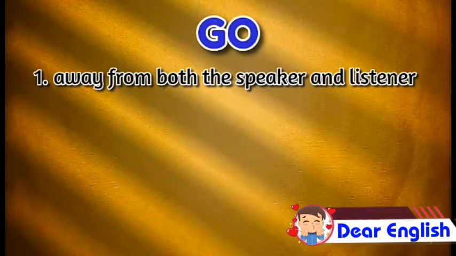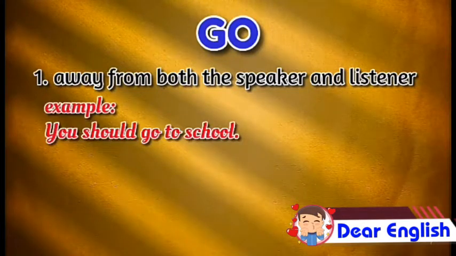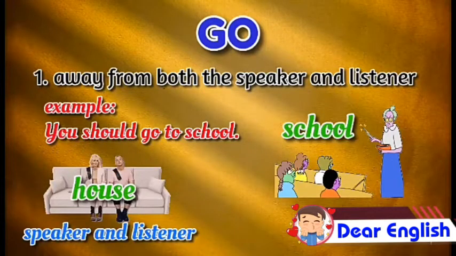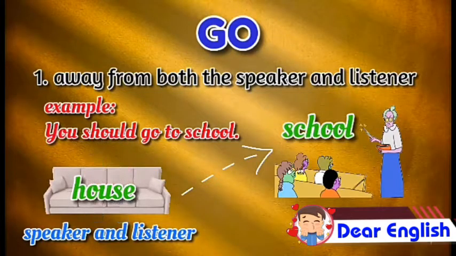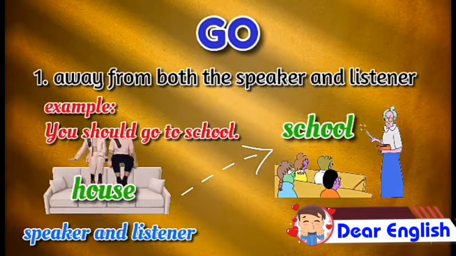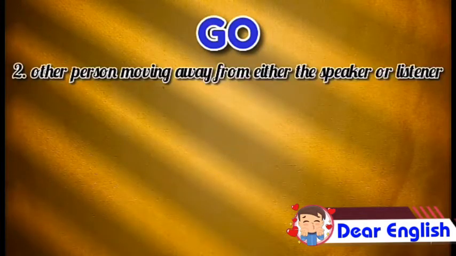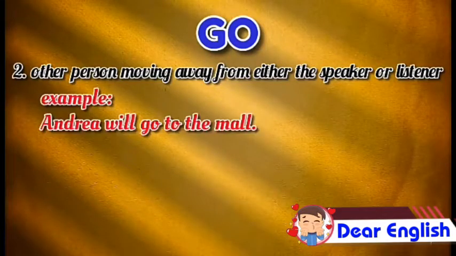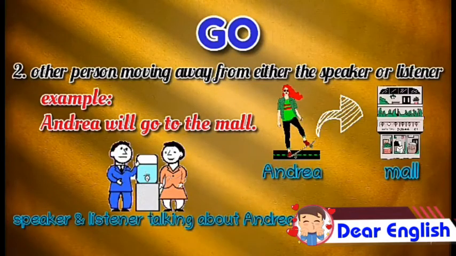Another example, you should go to school. The speaker is telling the listener to proceed to school where both of them are in the same reference point, which is probably their house. So the movement of the listener is away from the house. That's why we're using the verb go. Second, another person or someone else moving away from either the speaker or listener. For example, Andrea will go to the mall. Why go? It's because Andrea is not in the mall right now. The speaker is not in the mall, and the listener is not in the mall either during the conversation.